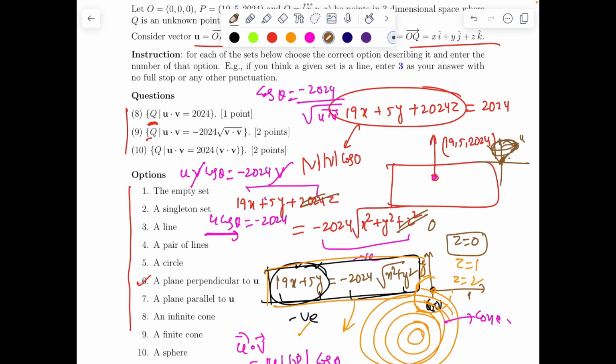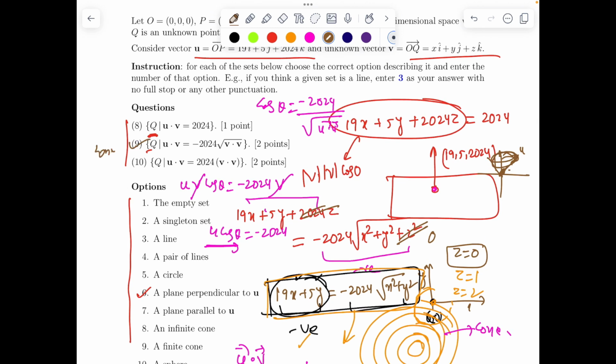तो ये कहाँ जाएगा? It will go in a cone. So the second locus is a cone. Third is again now u dot b is 2024 b square mod b square. So this is easy. If you put even x and y, you are getting 19x plus 5y plus 24z equals 24 times x square plus y square plus z square.